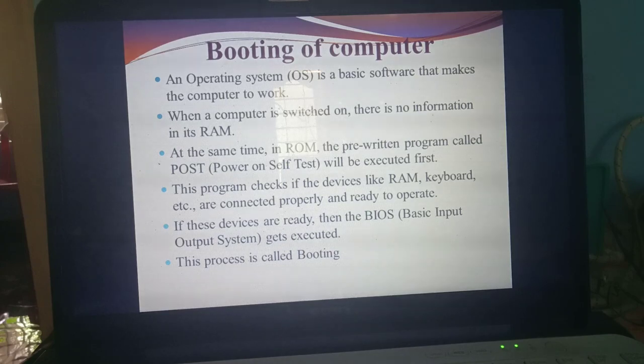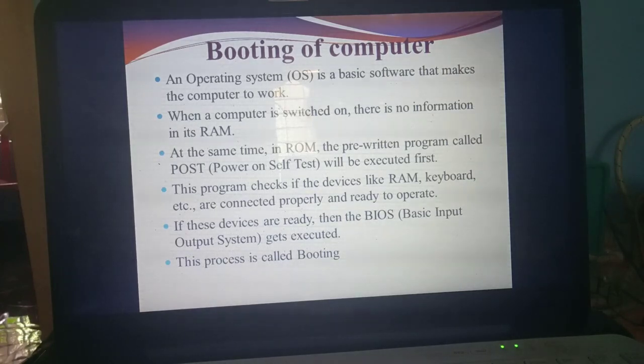The OS is a basic software which the computer needs to work clearly. So when you switch on the computer, there is no information present in the RAM. Why? RAM is a temporary storage memory, but ROM is a permanent storage memory. While designing the ROM itself, there is a pre-written program. What's the name of that program? POST. What do you mean by POST? Power on self-test. So when you switch on the computer, the program written on the ROM will execute first.